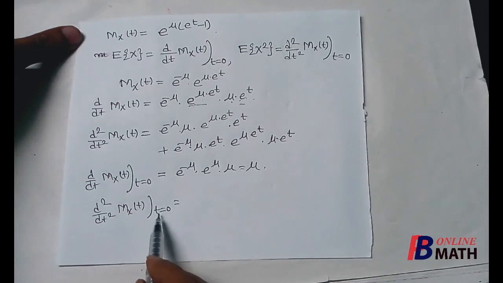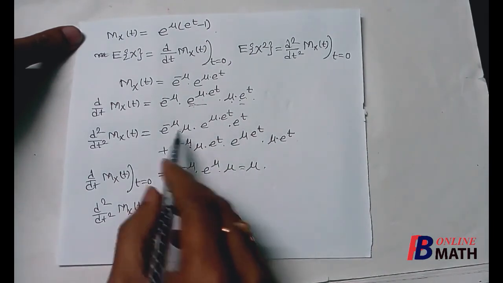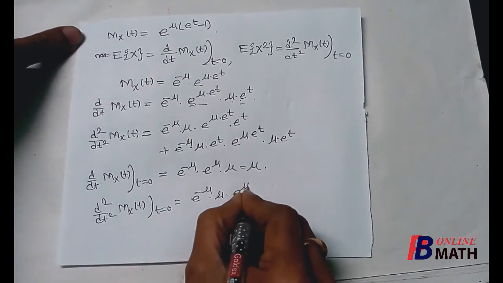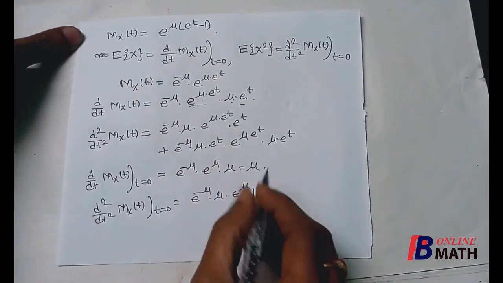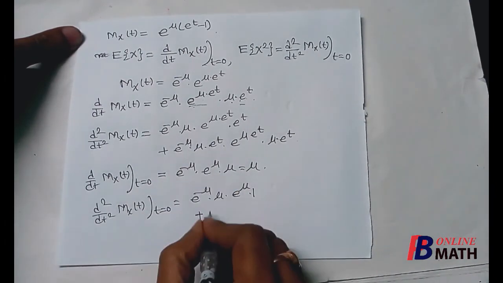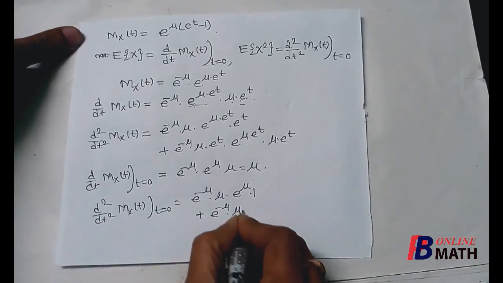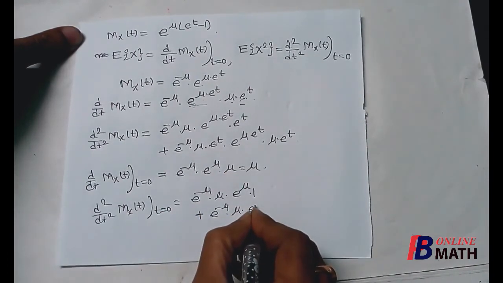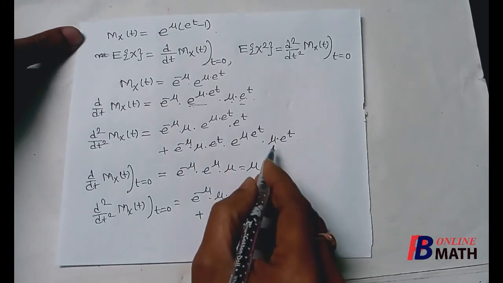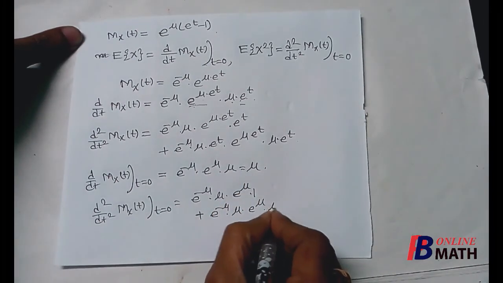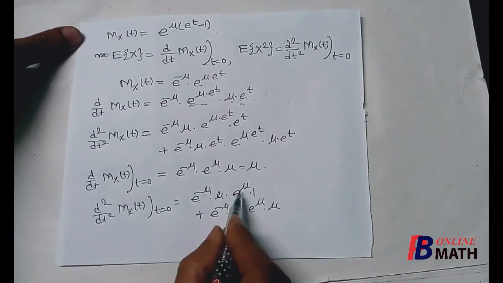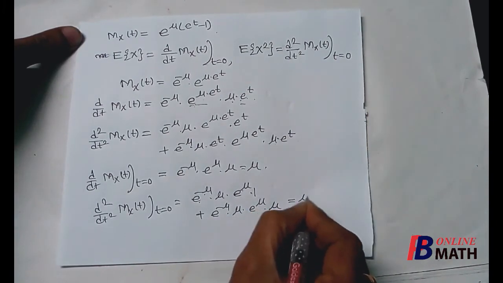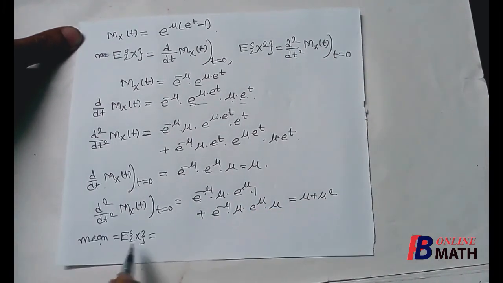Next, if we put t equal to 0 in the second derivative, we find that it is e to the power minus mu into mu. Now it is e to the power mu into 1, plus e to the power minus mu into mu. Now e to the power t is equal to 1 and it is e to the power mu into 1, so it is e to the power mu, and it is mu into e to the power 0, that is mu. So cancelling e to the power minus mu, it is mu plus mu square.